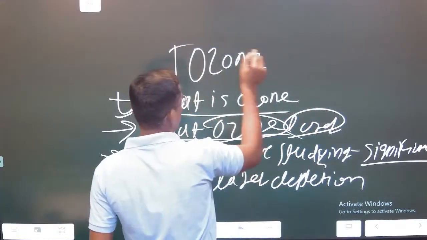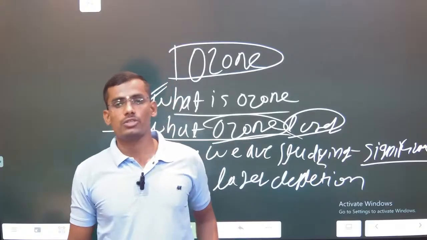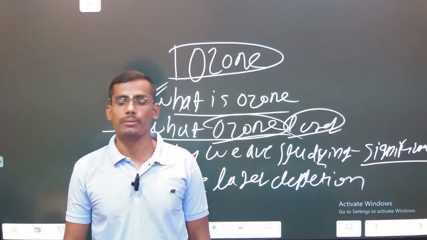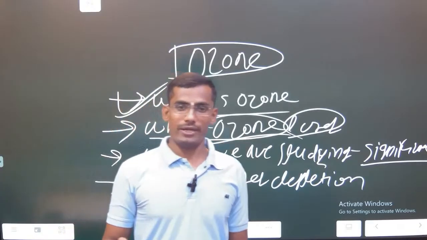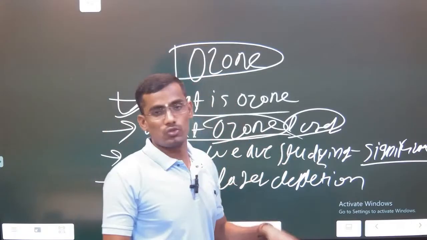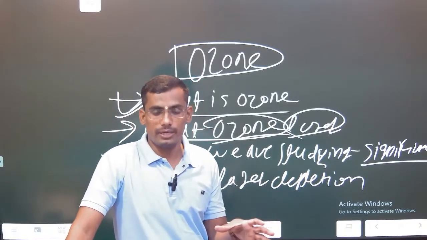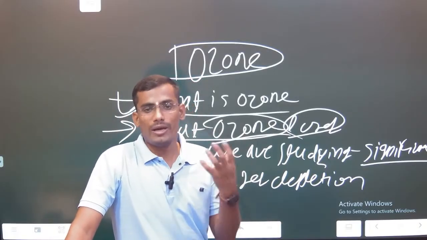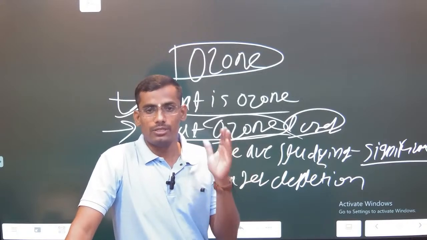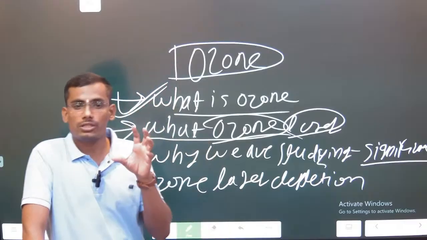Ozone. Why have we discussed ozone? Because yesterday was International Ozone Layer Depletion Day, to celebrate our achievements. I discussed the global dimension, national dimension, and individual dimension: what is ozone, what is the ozone layer, the reasons for ozone layer depletion, what measures were taken at three levels, global, national, and individual, and then what issues are still present.